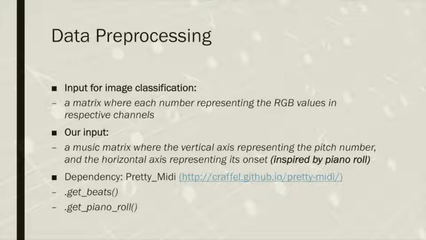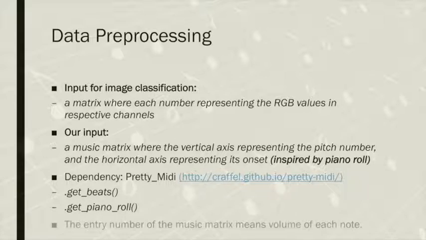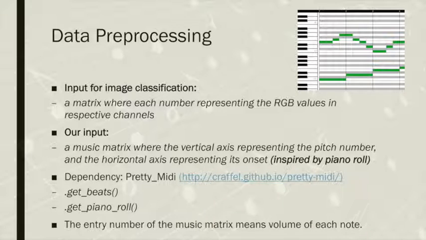As a result, besides the timeline and pitch number you see in the previous picture, we add the volume. So the entry number of the music matrix means the volume of each note. Actually, you can simply imagine that we are making some of these green lines much darker if it sounds loud, and otherwise lighter green because it sounds much quieter.